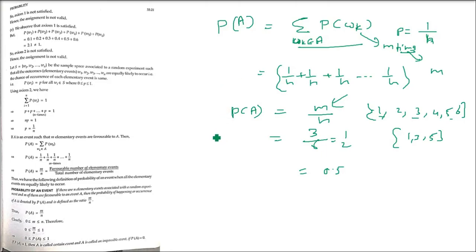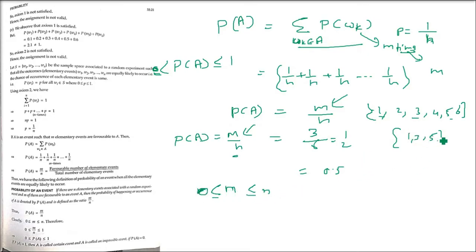Now please remember that the probability of an event, which I am saying is m by n, will always be between 0 and 1. How to prove this? If there are n elementary events associated with a random experiment and m of them are favorable to an event A, then the probability of occurrence of A is denoted by P(A), defined by the ratio m by n. I am saying it is between 0 and 1. How? P(A) is m by n, as we have just learned. M is the favorable number of events and n is the total number of events. So m will be less than or equal to n. So m will be between 0 and n.